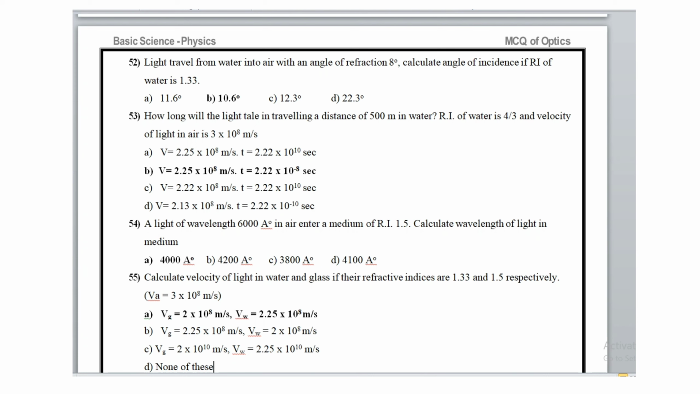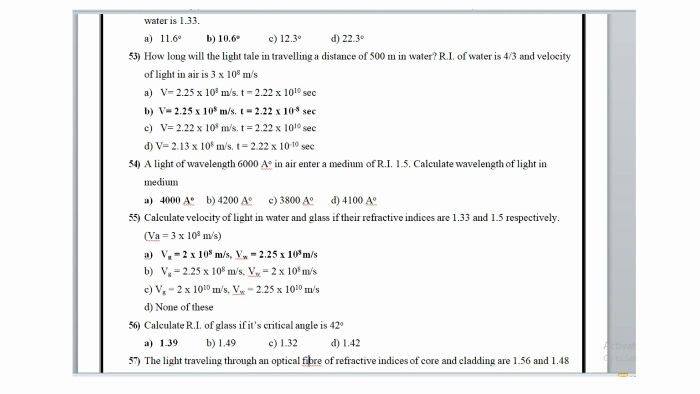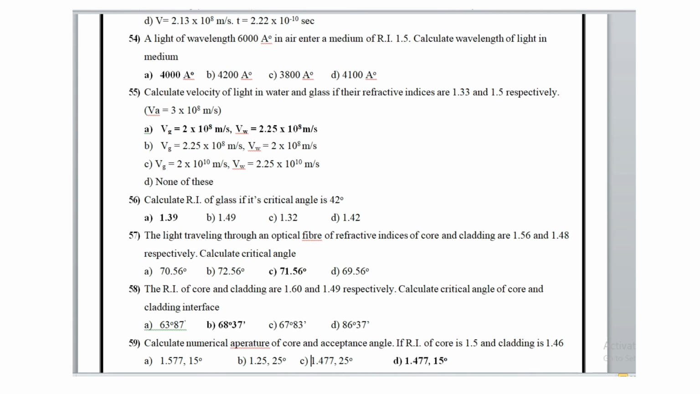Calculate the velocity of light in water and glass if their refractive indices are 1.33 and 1.5 respectively. For glass it is 2 × 10^8 meters per second, and for water it is 2.25 × 10^8 meters per second.